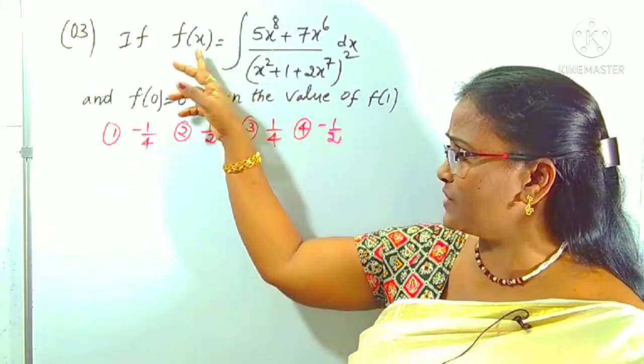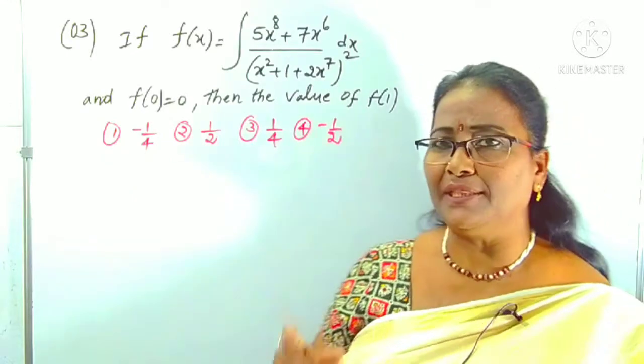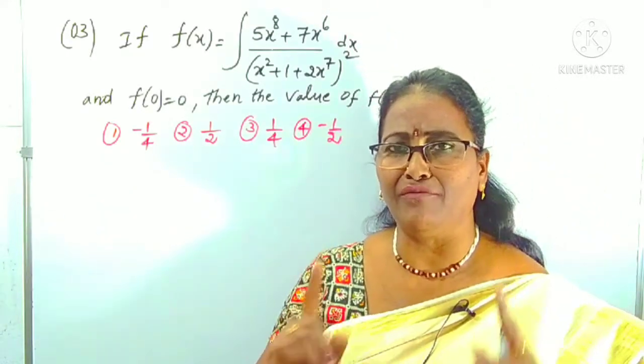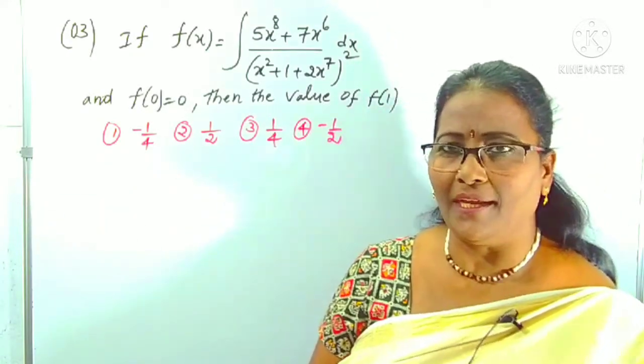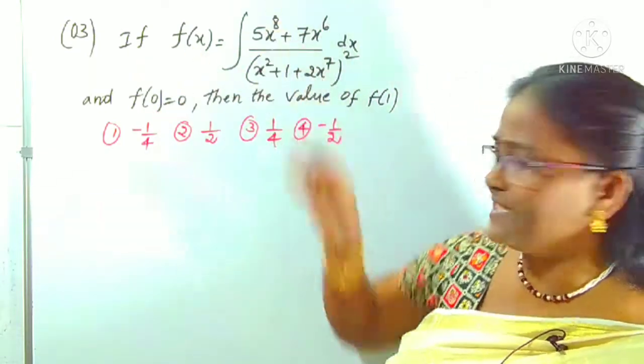f of 1 means what? x is equal to 1, we have to take. That value is what we have to find out. Reading the question is also very, very important. Okay, clear? First, we need to find out the f of x function, you have to find out its integral.